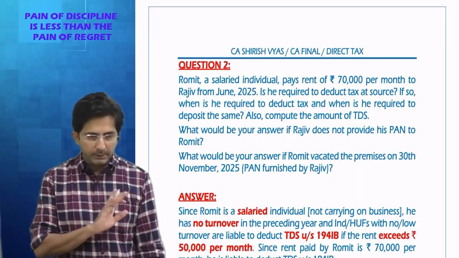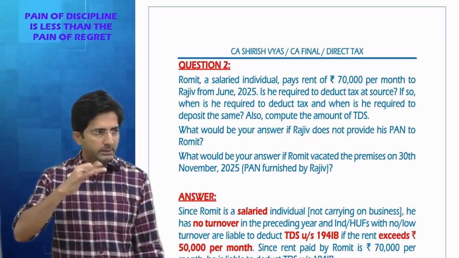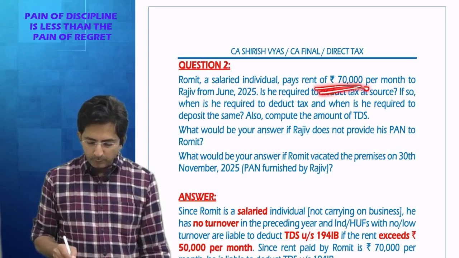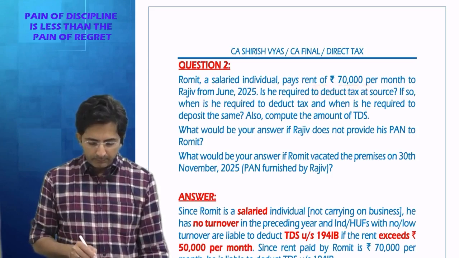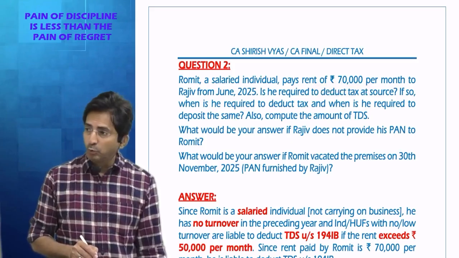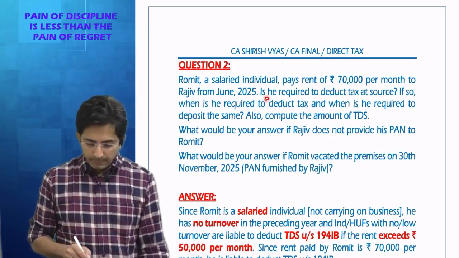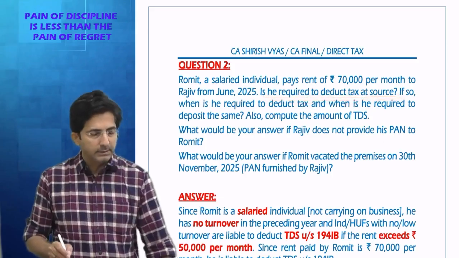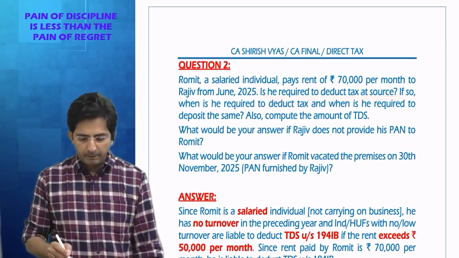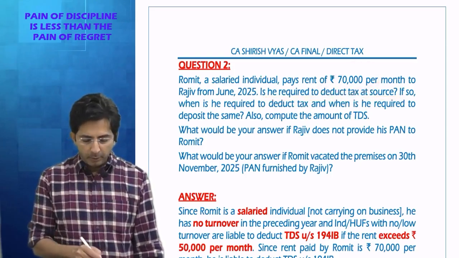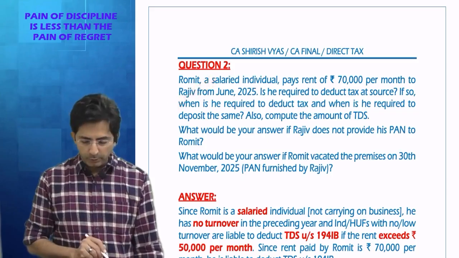See, here immovable property is not mentioned, but generally rent means you can assume immovable property. But see, here the question is something else. I was just making a general discussion. See what is given in the question. He is paying rent of 70,000 per month to Rajiv from June 25. Is he required to deduct tax at source? So the answer is yes. Under which section? 194IB, because the rent is more than 50,000 per month. And why IB? Because the payer is a small individual HUF.